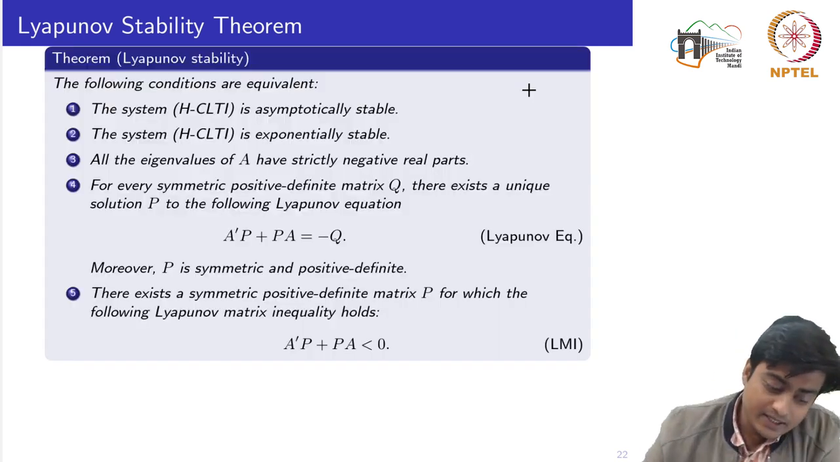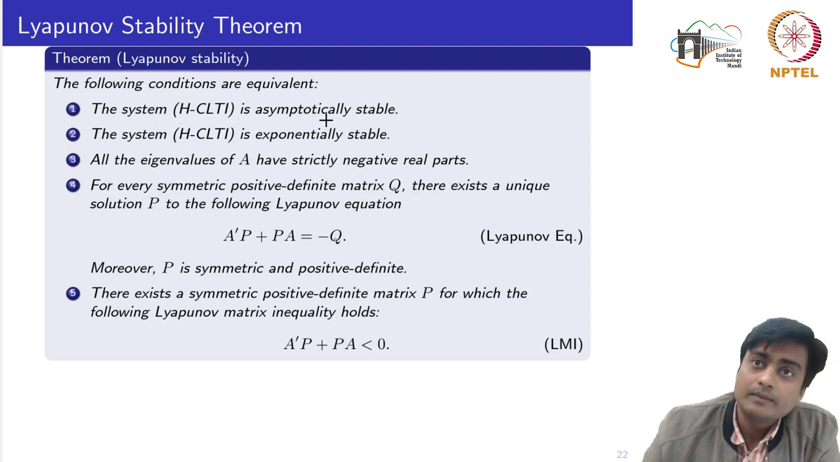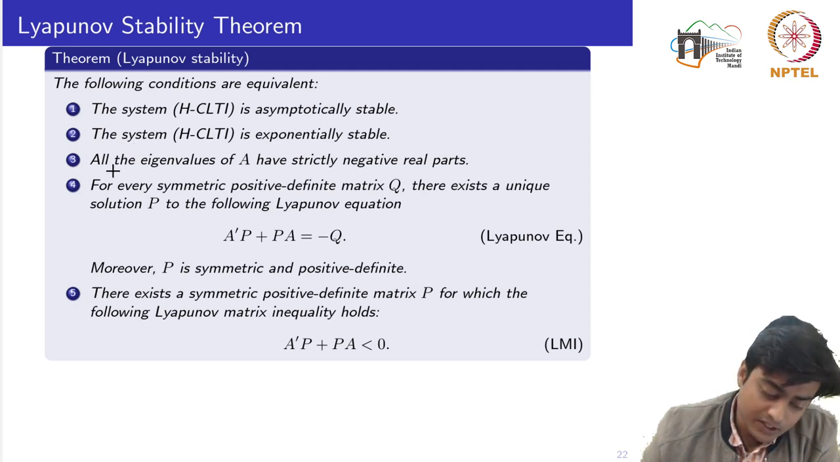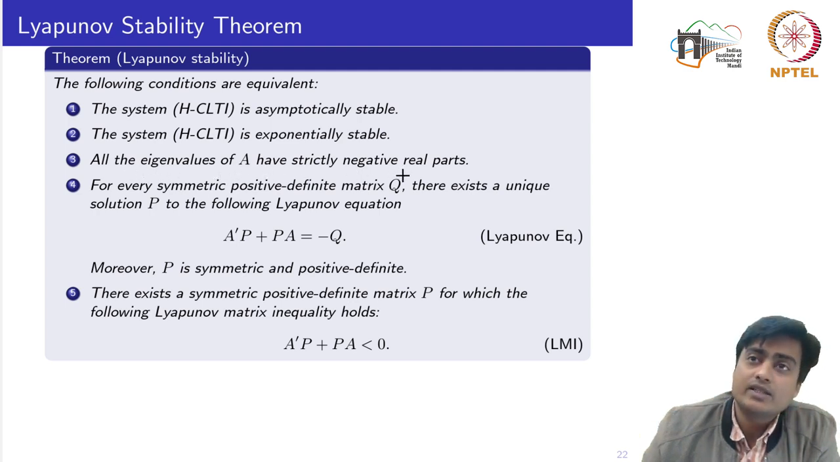So the following conditions are equivalent. The homogeneous CLTI system is asymptotically stable, which is equivalent to saying that the system is exponentially stable, which is again equivalent to saying that all the eigenvalues of A have strictly negative real parts.